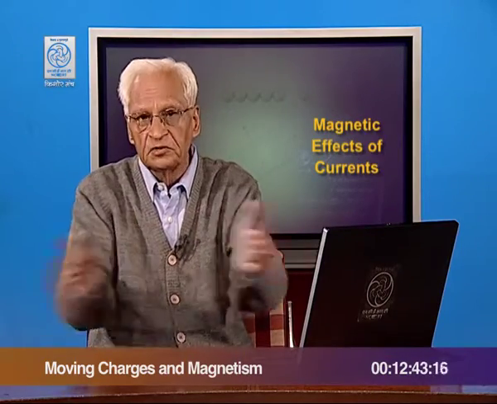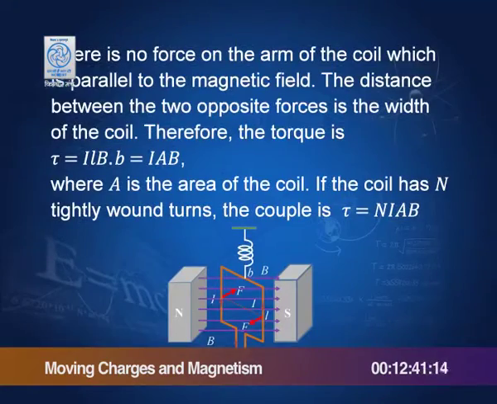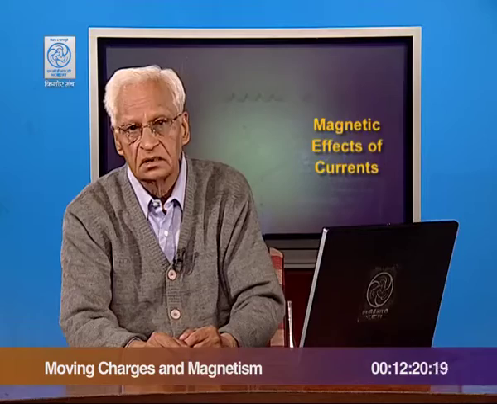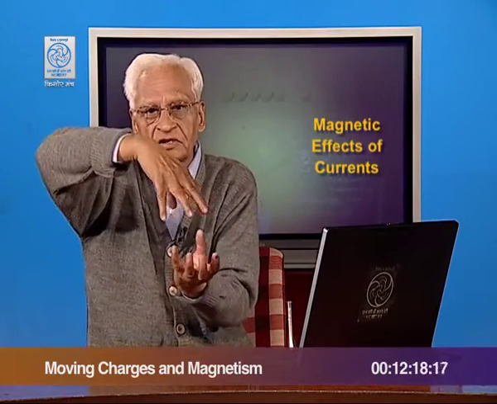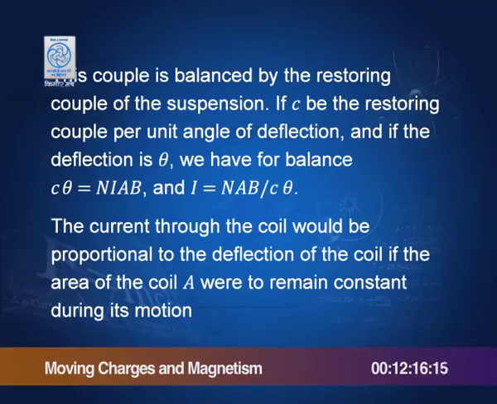the distance between the two forces, and therefore, the torque is IAB, where A is now the area of the coil, which is L into B. So, if there are n turns of the coil, then the torque is nIAB, and this torque tends to rotate the coil, and the suspension opposes this motion, and therefore, after some deflection the two come into a balance, there